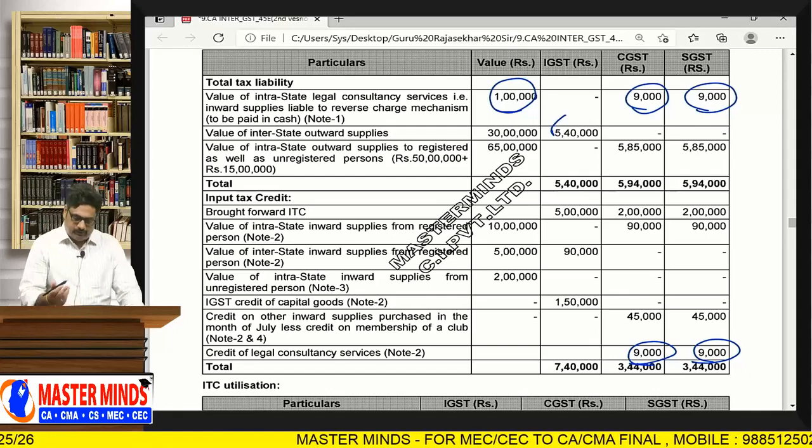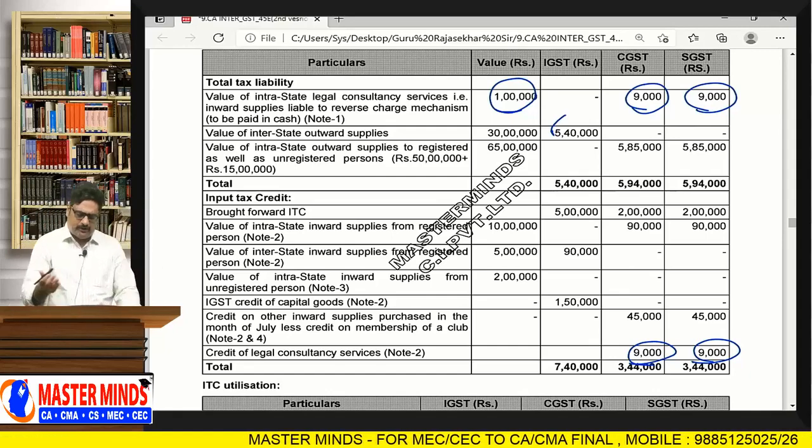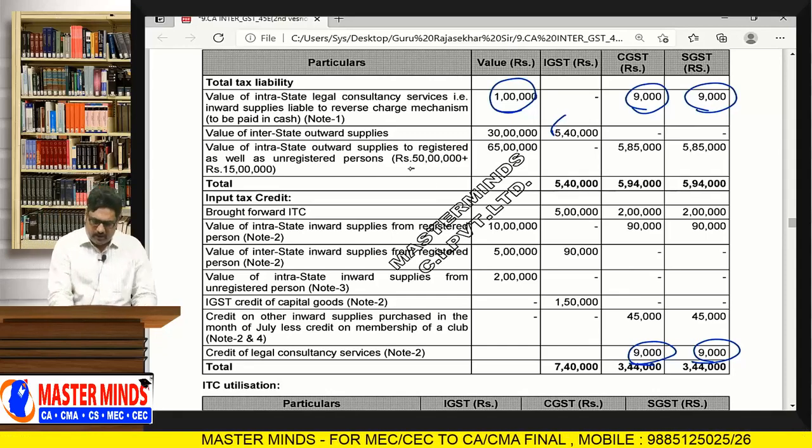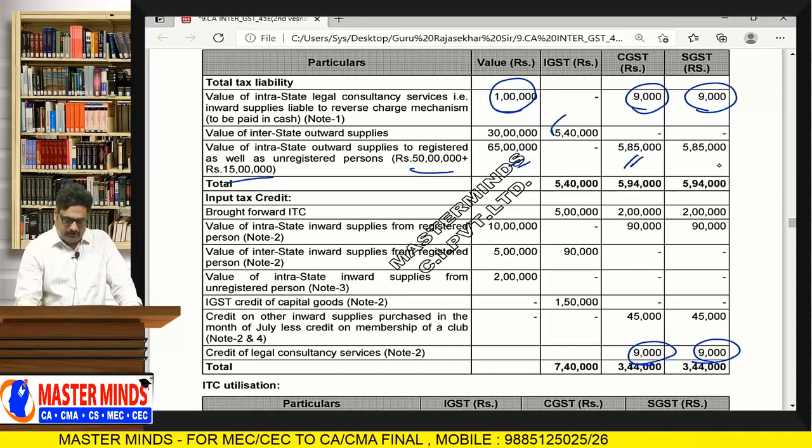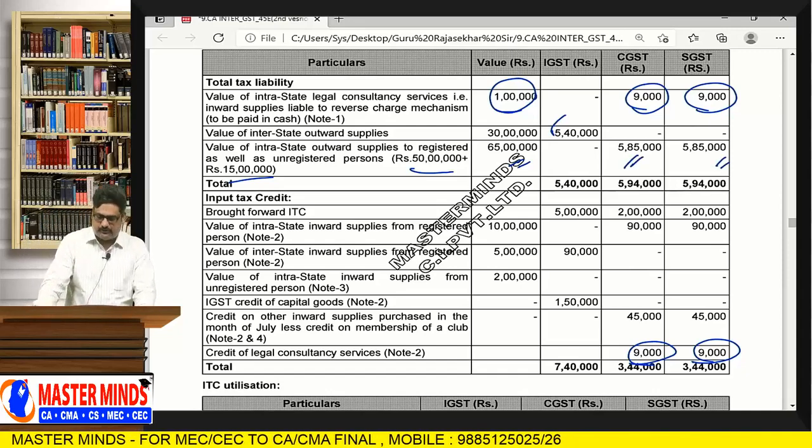Next one is interstate outward supplies, therefore IGST is needed to be paid on 30 lakhs at 18%. And intrastate outward supplies made to registered or unregistered persons, it does not make any difference. Therefore, 50 lakhs plus 15 lakhs, total 65 lakhs. On 65 lakhs, 9% CGST and 9% SGST.